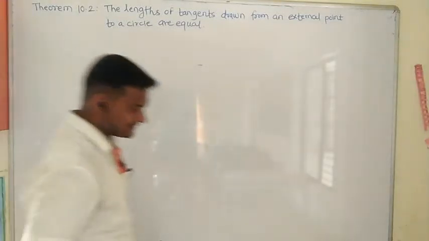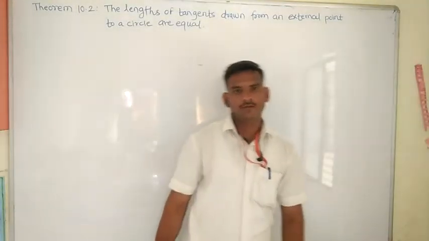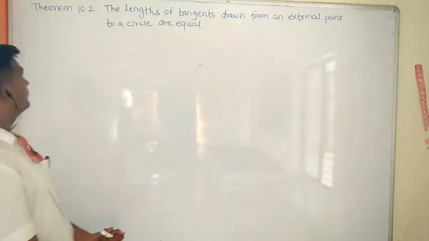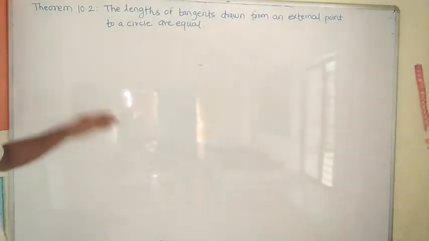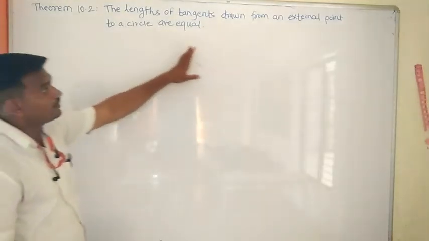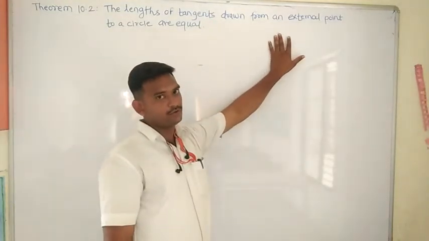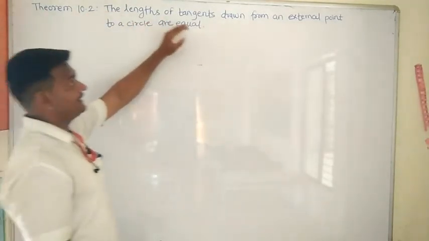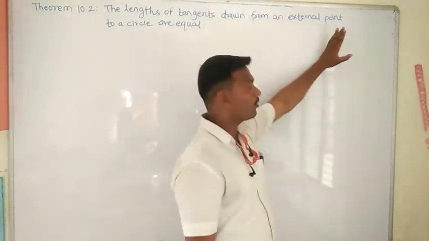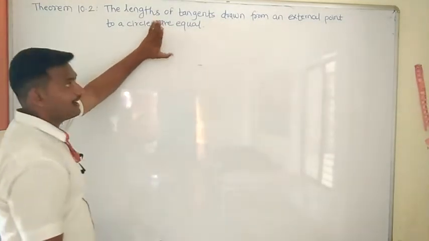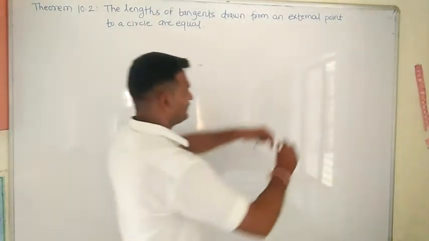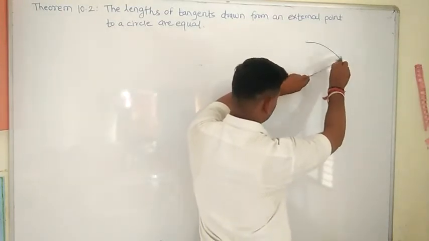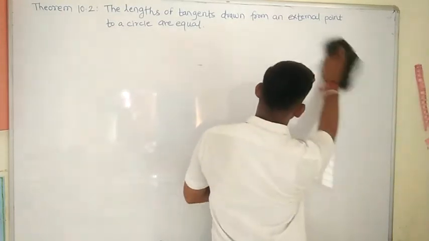Okay, students, now we will see a very important theorem which may be asked in the board examination. See here, what is theorem 10.2? The length of a tangent drawn from an external point. We have to prove here that the lengths of the tangents drawn from an external point to a circle are equal. I will draw the figure first. What we have to prove, from the figure you will get.